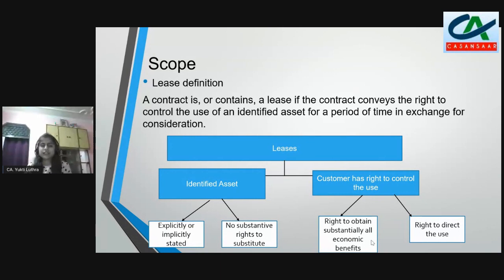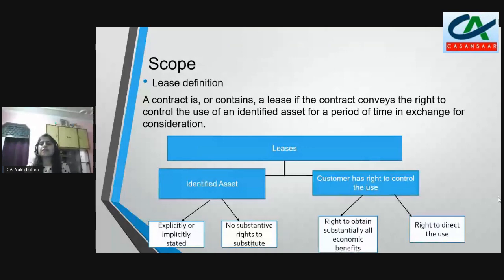Either by holding the asset, or by using the asset, or by subleasing the asset. So whatever the benefits are coming from that identified asset, the customer is able to obtain substantially, majorly all the economic benefits from the asset. Okay, and next, the customer has the right to direct the use. So the standard has specified certain decision making rights on the basis of which we assess who has these rights. For example, how the asset will be used, how much output will be produced, when the asset will be used, how much quantity will be produced from the asset, and so on.